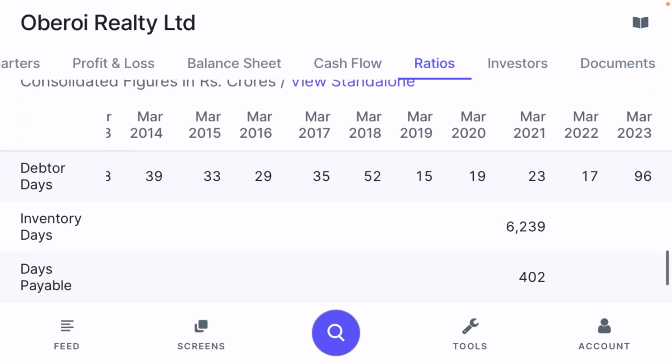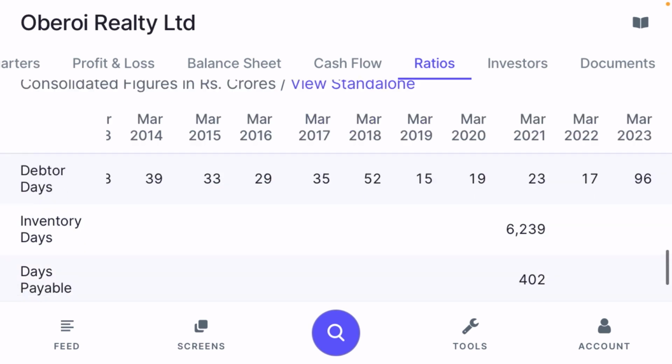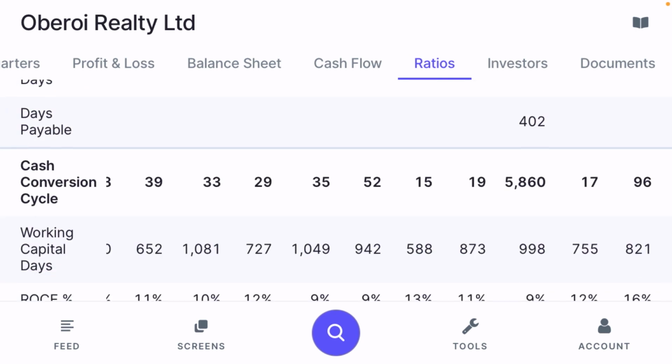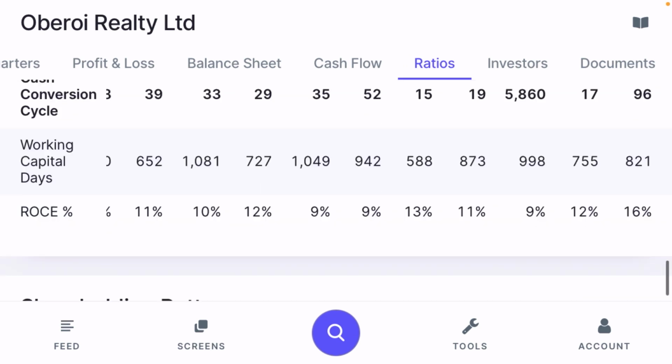Now, if you talk about the ratios of this company, the ratios also have some places, like debtor days, which are the challenging part and are increasing. But as far as the industry is concerned, this is a very excellent company, having a very good working capital scenario and good return on equity. But check with a fundamental and technical advisor before taking any position in this stock.